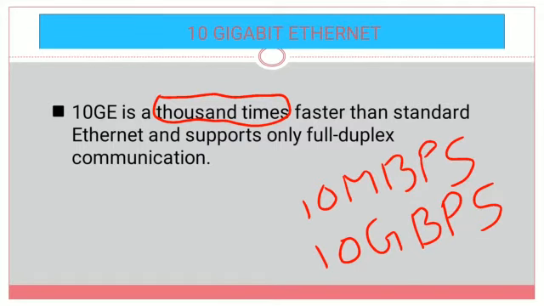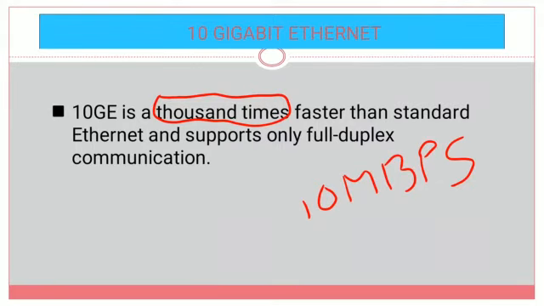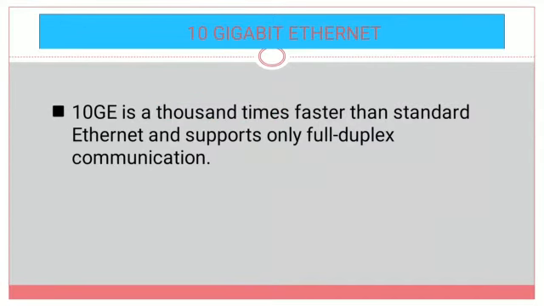And coming to the duplex modes, that is the transmission modes. Here the 10 gigabit Ethernet supports full duplex communication. So what is full duplex communication? Full duplex mode means if sender A is there and sender B is there, then by using this 10 gigabit Ethernet, at a time sender A and sender B both will transmit data. This is possible in full duplex communication. So the 10 gigabit Ethernet supports this full duplex communication.